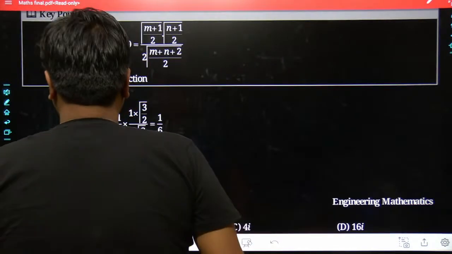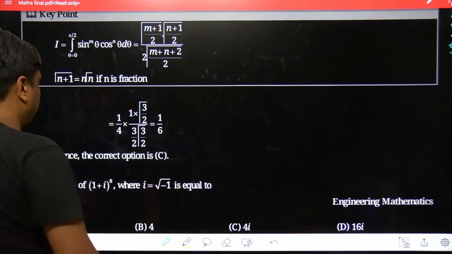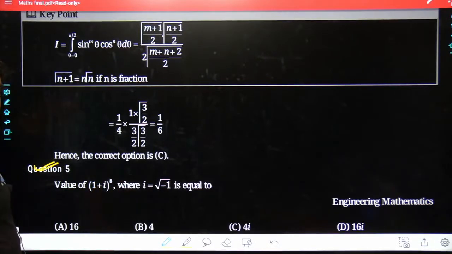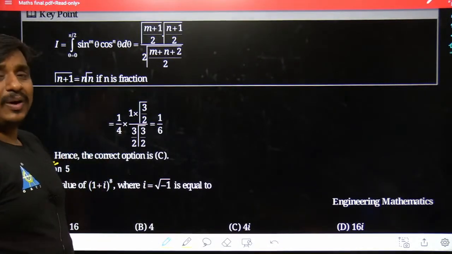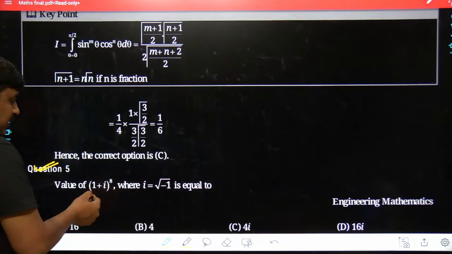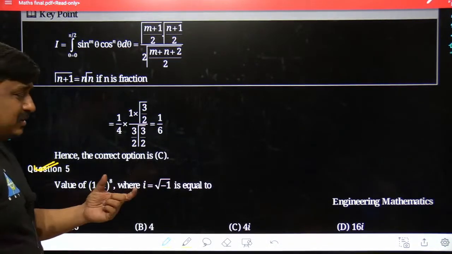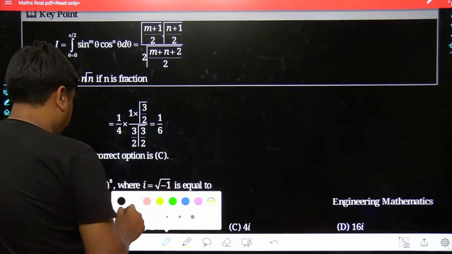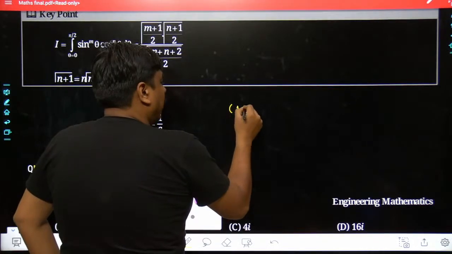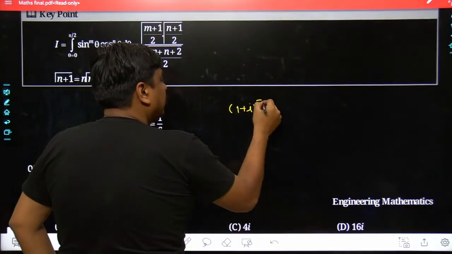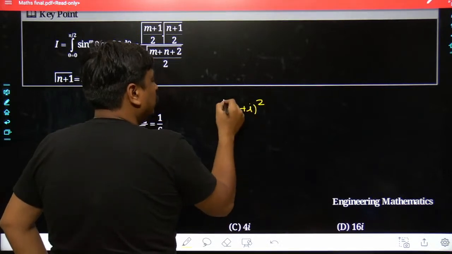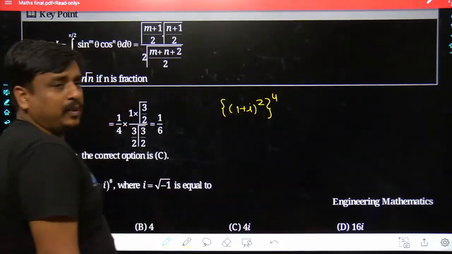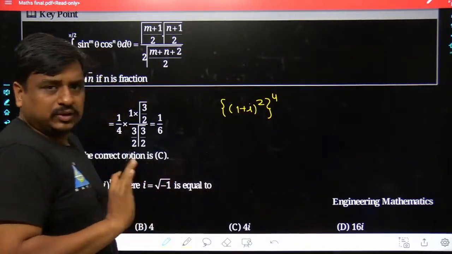My dear friends, the approach is clearly known to me. See what I would be doing here. (1 plus i) to the power of 8 could be written as ((1 plus i) to the power of 2) to the power of 4. Why am I doing so? When the square identity is applied with 1 plus i, the resultant is much simpler in form. So (1 plus iota) to the power of 8 can be written as (1 plus iota) squared, completely raised to 4. Nobody should write it like 2 to the power of 4; that is not the correct way.